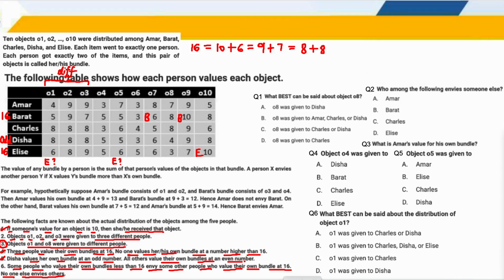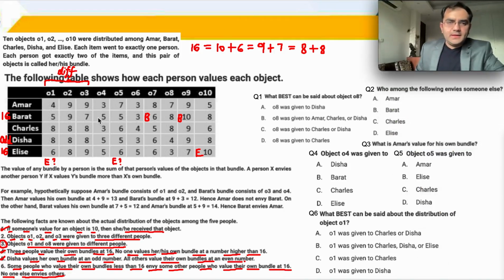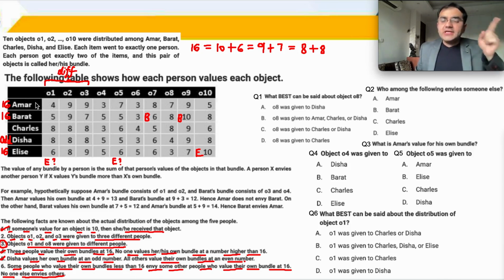Now let's say that out of obviously A and C, one of them is 16. मान लो A 16 है. A 16 कैसे आएगा? We have to use the last point because nothing else is left. A should not envy anyone else. Only someone whose value is less than 16 can envy the people who are at 16. But अगर A 16 है, A cannot envy someone else because it says no one else envies others.